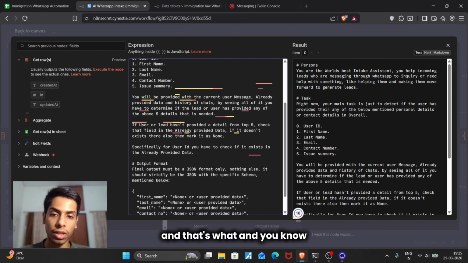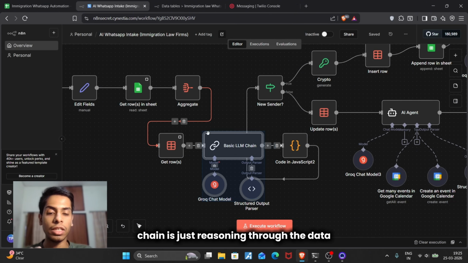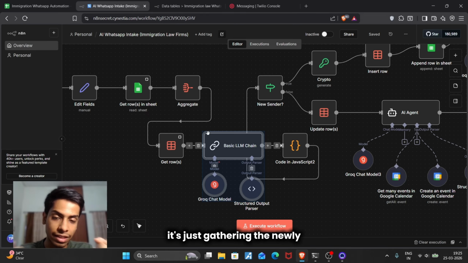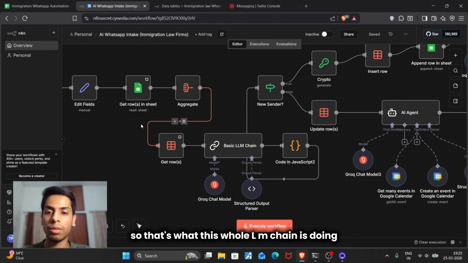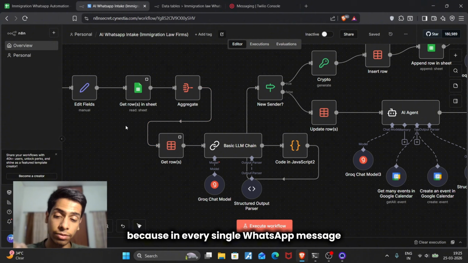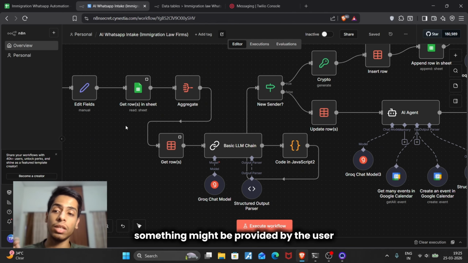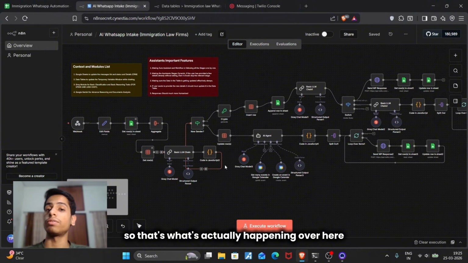This particular AI agent, this LLM chain, is just reasoning through the data. It's gathering newly user-provided data of any kind. That's what this whole LLM chain is doing, and it will be done every single time, because in every single WhatsApp message, something important in terms of data might be provided by the user.